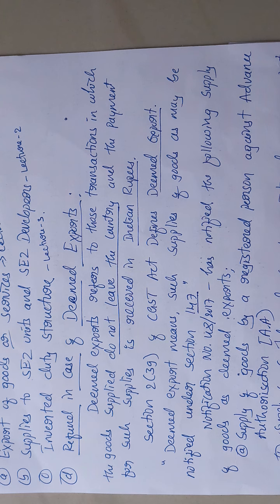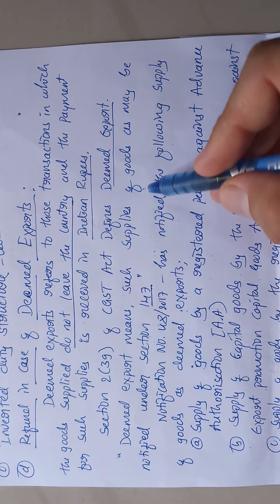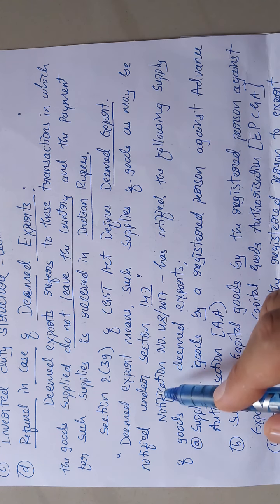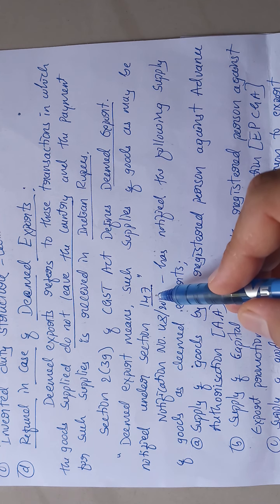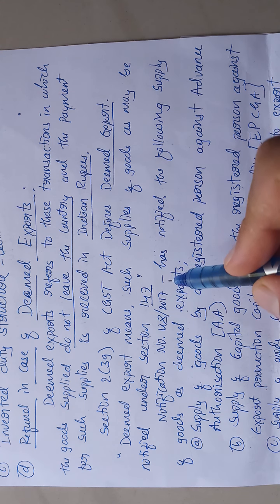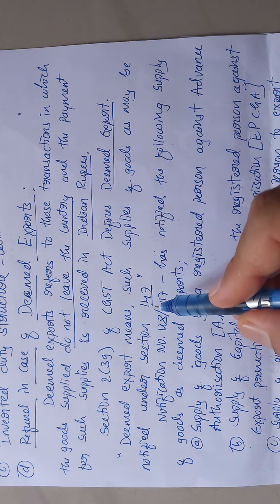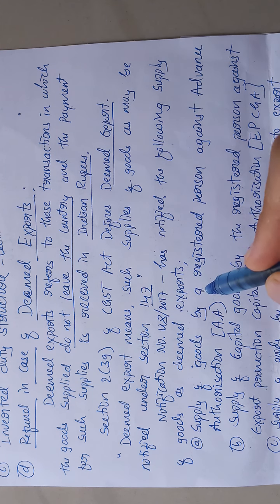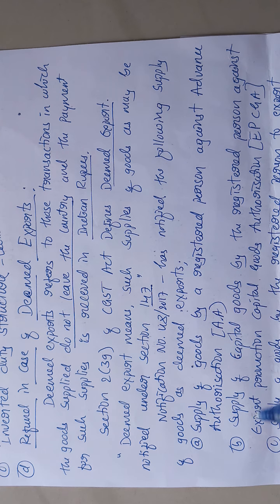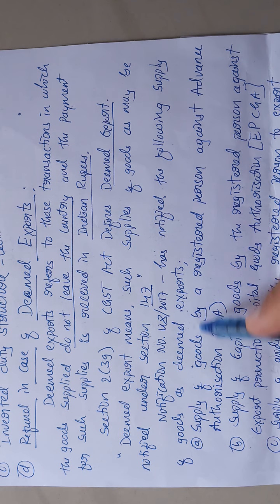Section 2(39) of the CGST Act defines deemed export. Deemed export means such supplies of goods as may be notified under section 147. Means the supply of goods which are notified by the government under section 147 are treated as deemed export. Notification number 48 of 2017 has notified the following supply of goods as deemed exports.